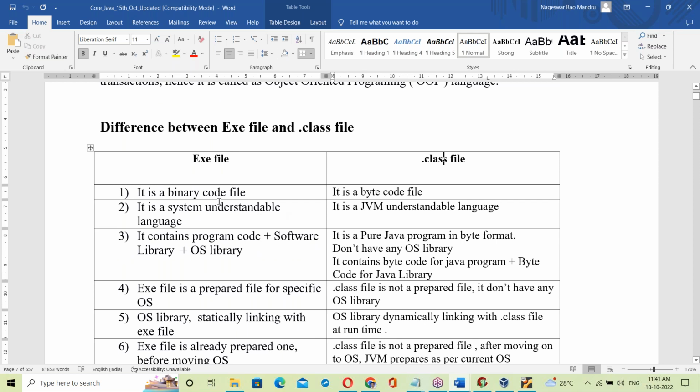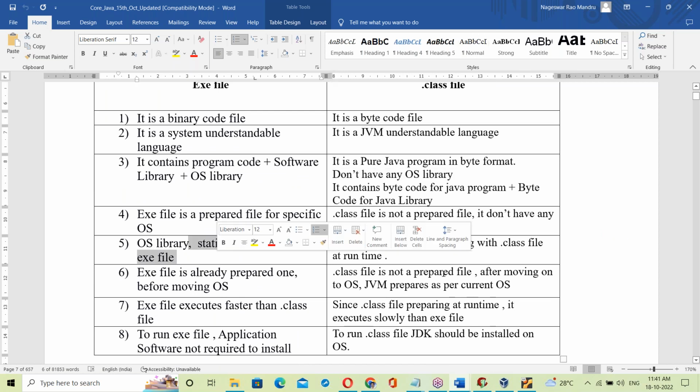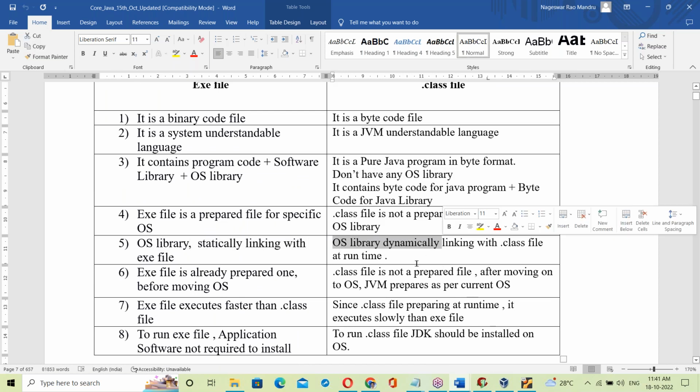So the first difference: the exe file is a binary code file and the dot class is bytecode. Next difference: the exe file has the OS library, the dot class file doesn't. Next difference: static linking versus dynamic linking. The exe file uses static linking, the dot class file uses dynamic linking. That's it. This is the difference between the exe file and the dot class file. So that's all about platform independence.